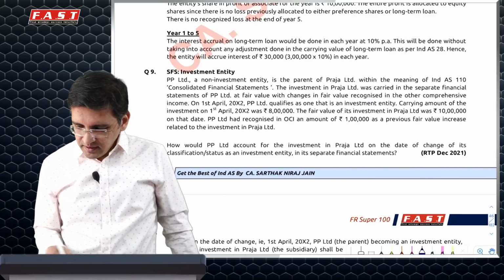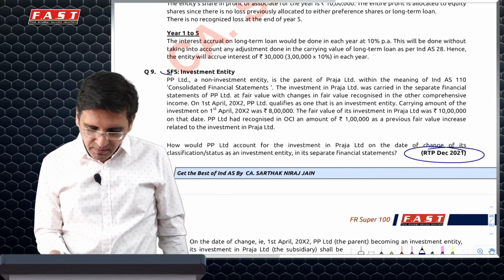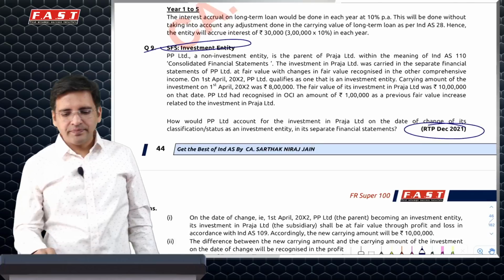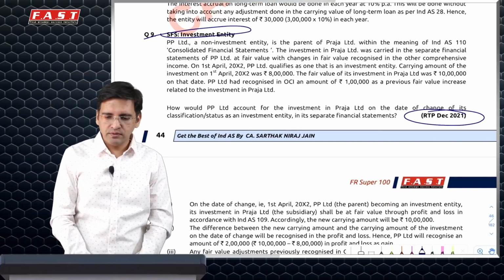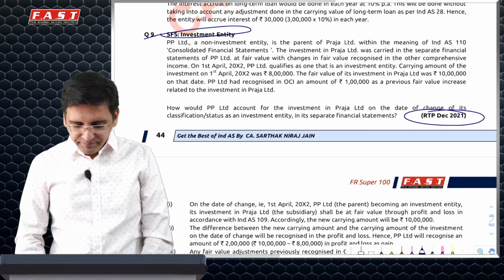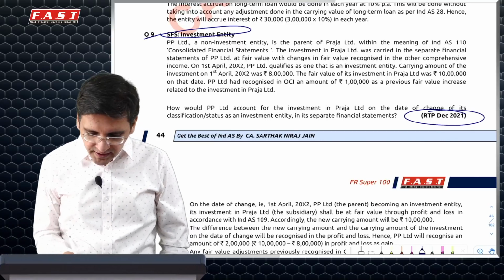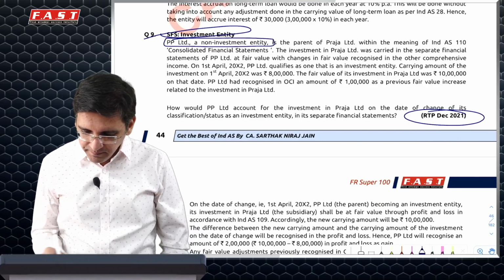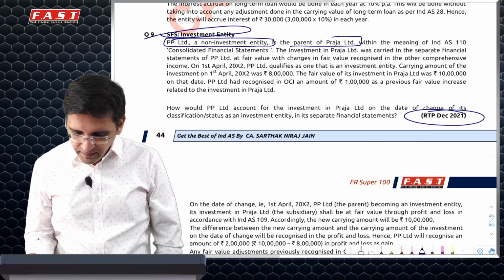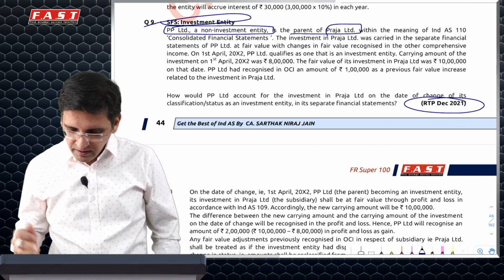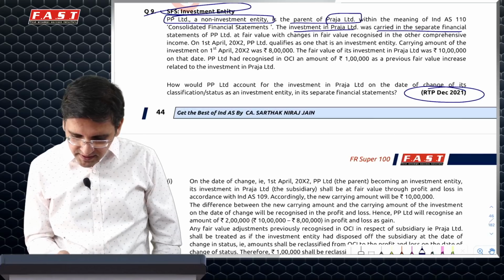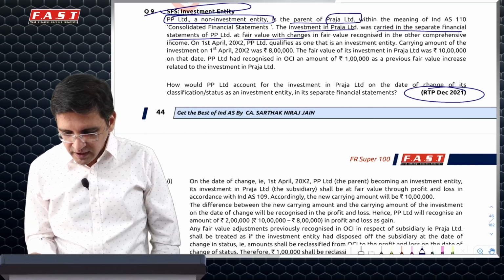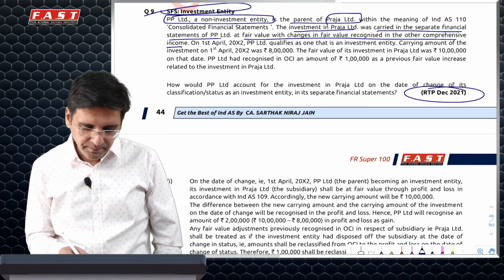Now there's this another question which is given in RTP December 21, very strange question. In fact, strange answer, but a different question. Definitely do it. Don't expect this to come in the exam, but still. Question says, I was an investment entity and parent of Praja Limited. Wow, Raja nahi, PP Limited was parent of Praja Limited. Investment in Praja is carried in separate financial statement at fair value through OCI.